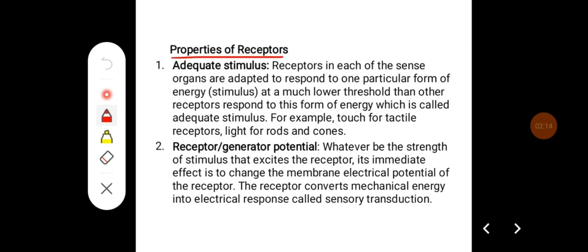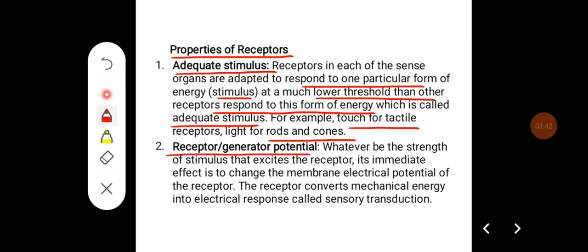Some of the properties of receptors. The first one is adequate stimulus. Receptors in each of these sense organs are adapted to respond to one particular form of energy at a lower threshold than other receptors respond to this form of energy, which is called the adequate stimulus. For example, touch for tactile receptors, light for rods and cones.